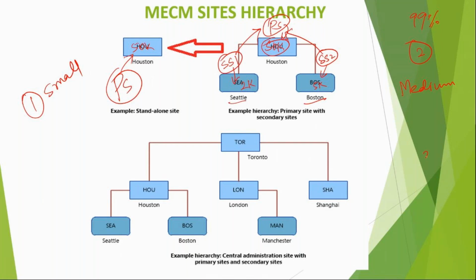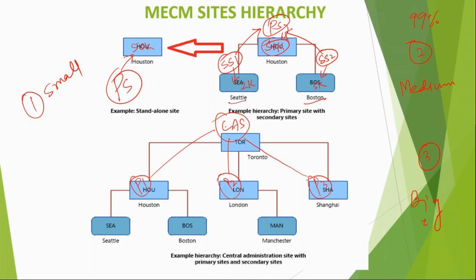The third kind of deployment is for a big organization when you have more than one primary site. So primary 1, primary 2, and primary 3. When you have more than one primary site, then you need what? You need central on the top. All primaries will report to central like this. This is for organizations with more than one primary site, like Accenture, Deloitte, IBM, Cognizant.